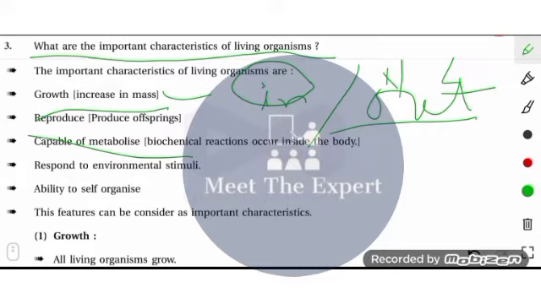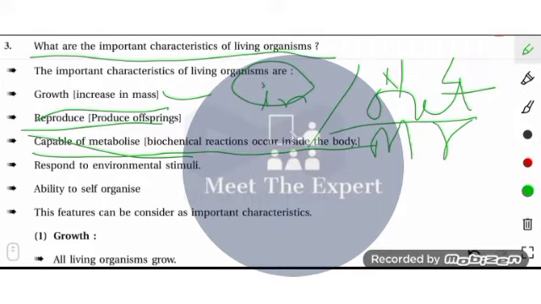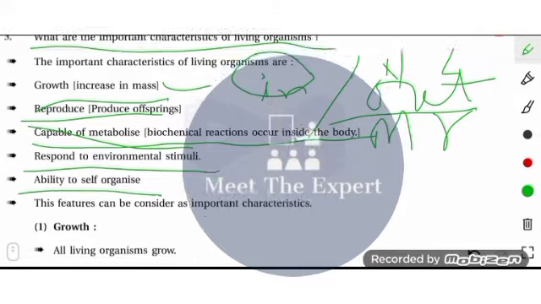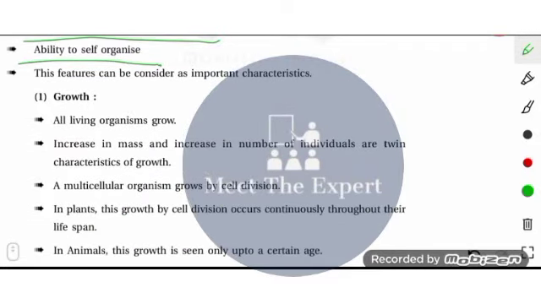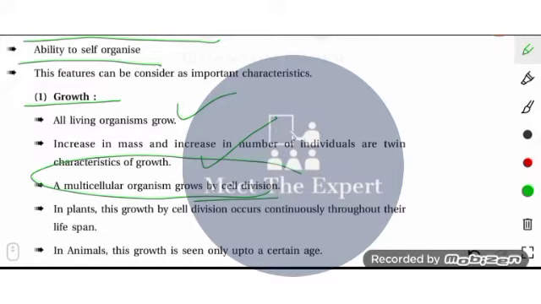Reproduction, the production of offspring, the capability to metabolize, that is biochemical reactions, or we can also say metabolic reactions. Respond to environmental stimuli, ability to self-organize. These features can be considered as growth. All living organisms grow, that is, increase in mass. Multicellular organisms grow by cell division. These points are most important.